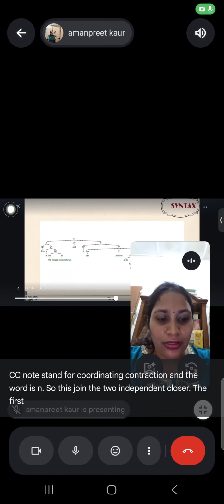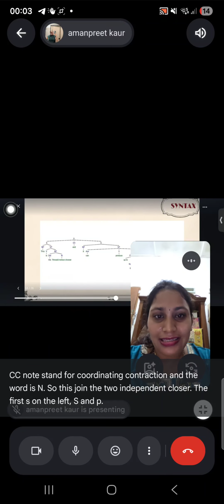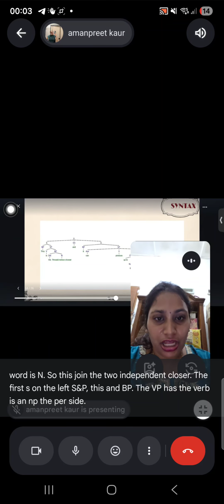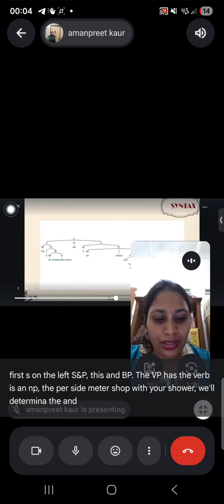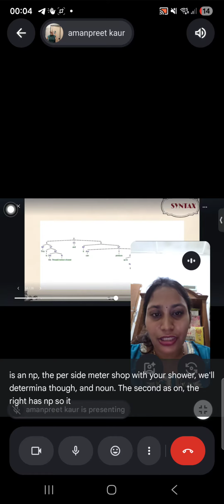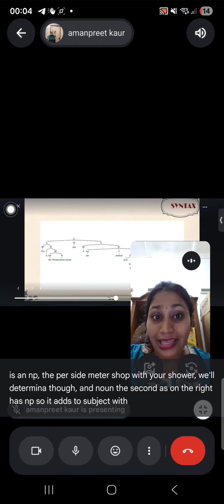The first S on the left has NP, this, and VP. The VP has the verb is and an NP, the Perseid meteor shower, with the determiner the and nouns. The second S on the right has an NP, so it has the subject with the auxiliary verb can.